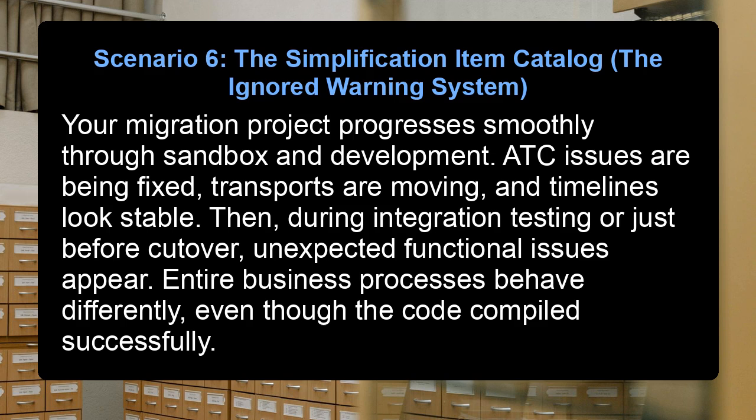Scenario 6. The simplification item catalog. The ignored warning system. Your migration project progresses smoothly through sandbox and development. ATC issues are being fixed, transports are moving, and timelines look stable. Then, during integration testing or just before cutover, unexpected functional issues appear. Entire business processes behave differently, even though the code compiled successfully.